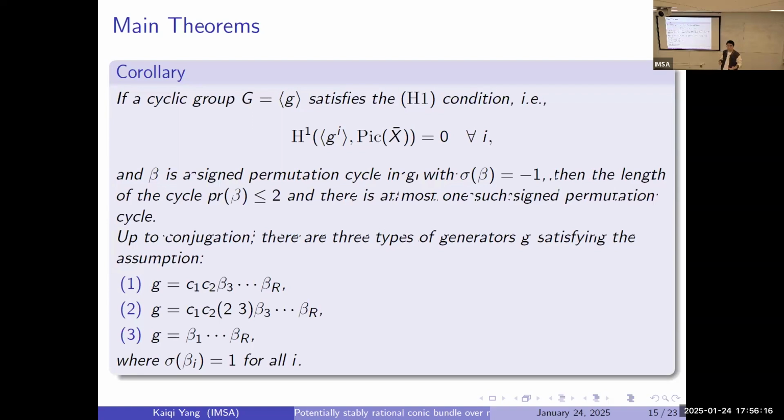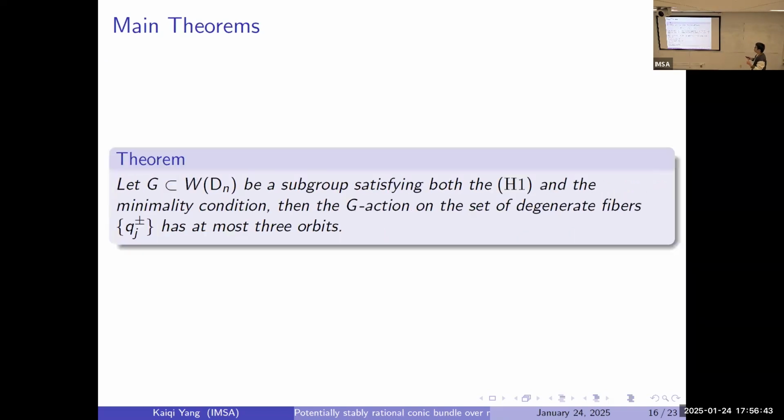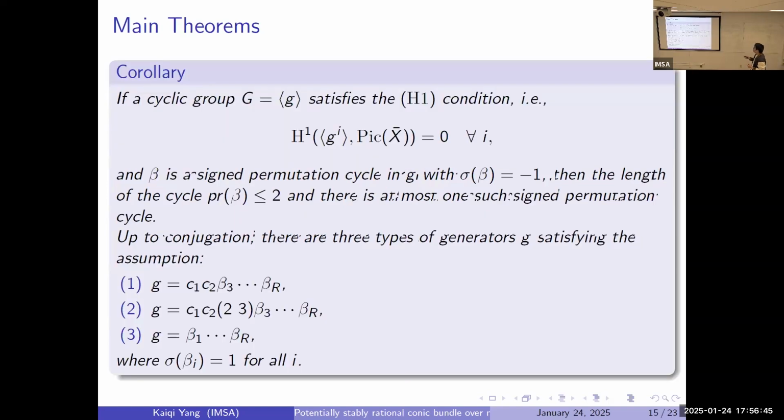Then of course, I hope I have some control on those generators. Let's say, for example, for a cyclic group, if it satisfies the H1 condition, and beta is a sign permutation cycle in G with sigma(beta) equal to -1, so it has an odd number of minus signs, then the length of such a cycle is less than or equal to 2, and there is at most one such cycle within this group element.